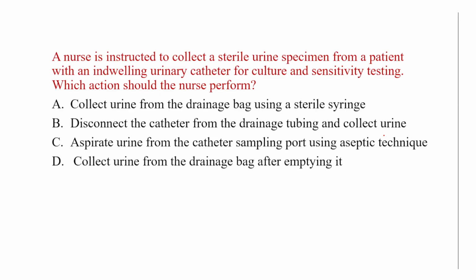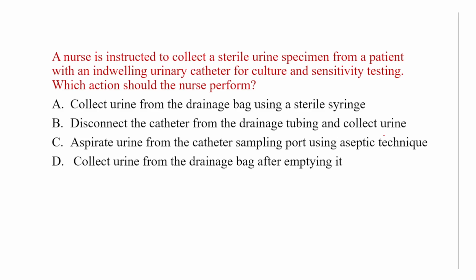A nurse is instructed to collect a sterile urine specimen from a patient with an indwelling catheter for culture and sensitivity. Which action should the nurse perform? So it is asking how to collect the sample when the patient has a urinary catheter.